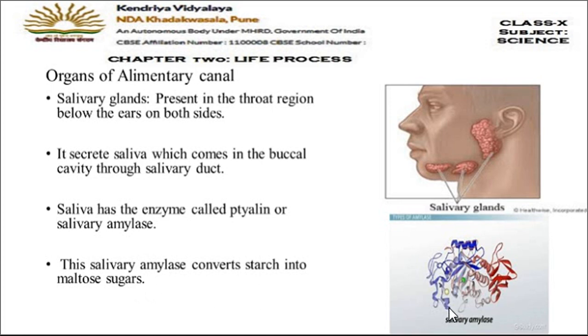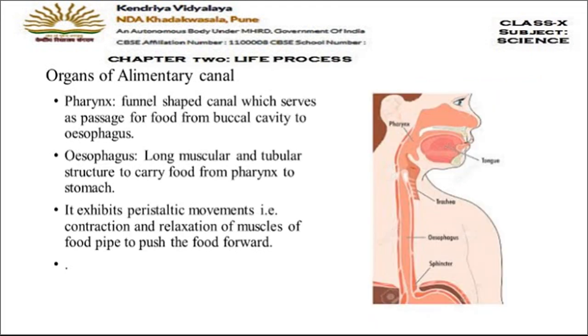Then in this picture here you can see the structure and chemistry of salivary amylase. It looks like this. It's an enzyme. Fine. Now let's move on to the next slide and see the further organs of the alimentary canal. Now we have finished up with mouth and buccal cavity.